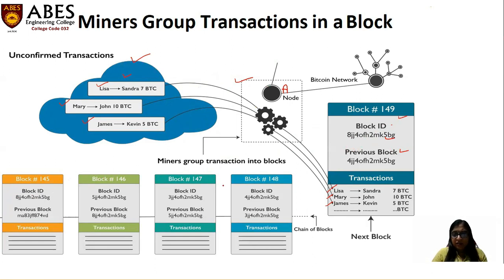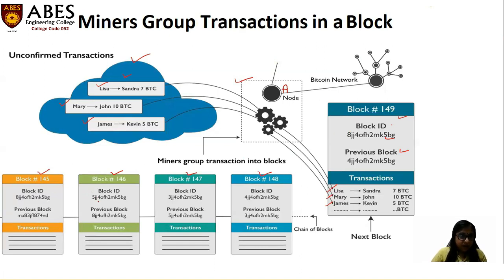Already this blockchain exists. These are block numbers 145, 146, 147, 148. So definitely a miner will try to create block number 149. Different nodes, different miners will try to create this block, right? And they want their block to be selected. So this is block number 149, and it uses the hash of the previous block.